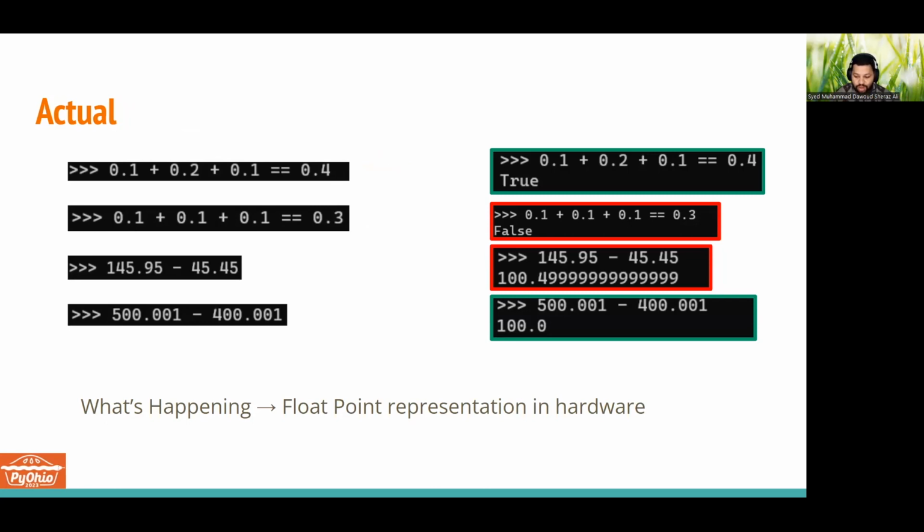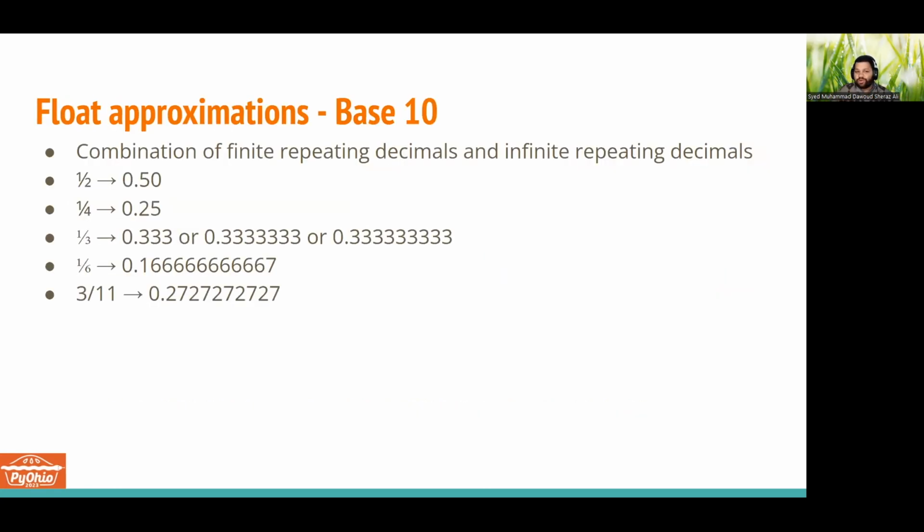But before I jump into that, these rational numbers always have some sort of approximation, because when we represent fractions as floats, some will have finite digits after the decimal, but some will have infinite repeating decimals. The concept of finite and infinite repeating decimals tends to lead to approximation issues when it comes to infinite repeating decimals.